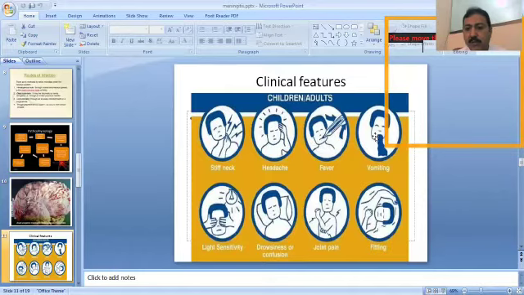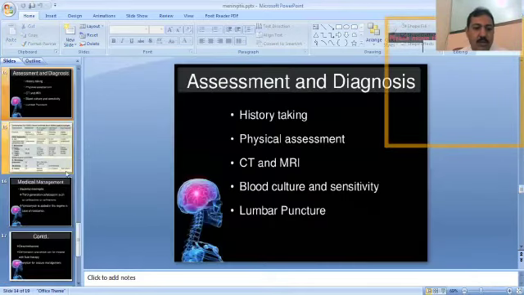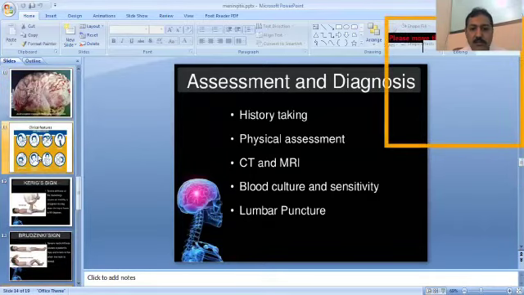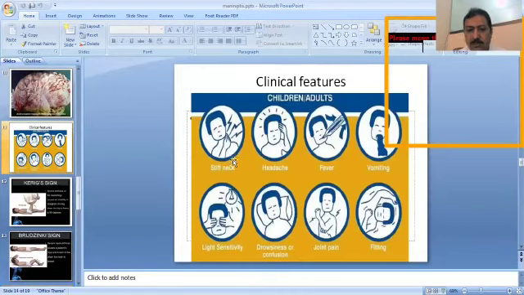He will present with projectile vomiting, light sensitivity, drowsiness, joint pain, and also neck stiffness, drowsiness, irritability and restlessness. So these are all the clinical features of meningitis.